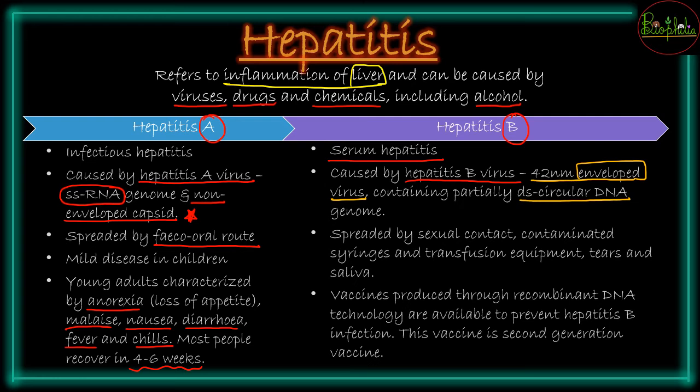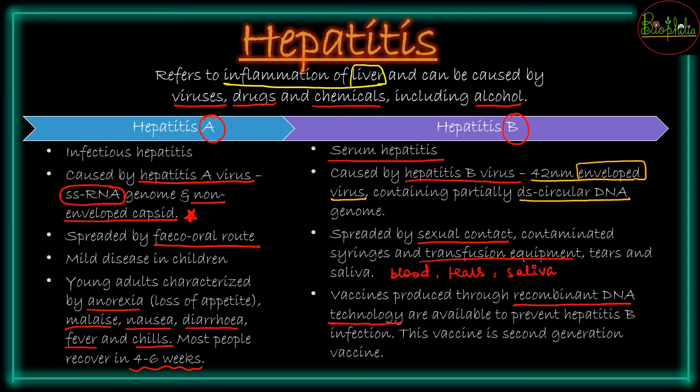and this will be spread because of sexual contact or contaminated syringes and transfusion equipment. In a way you can say that it can be transmitted through blood, tears and saliva. So that is the mode of transmission of this virus, and vaccines have been made for hepatitis B, which was possible because of recombinant DNA technology, to prevent hepatitis B.